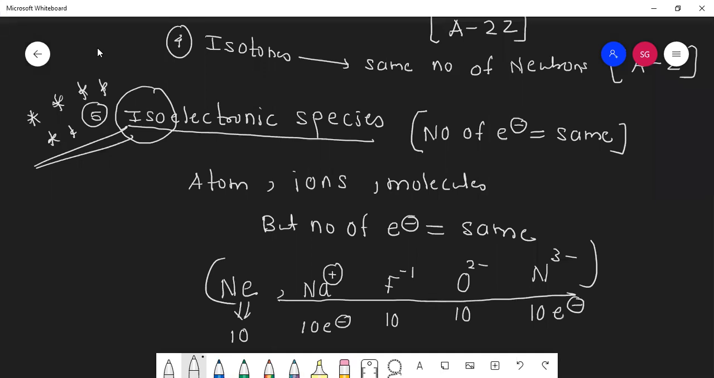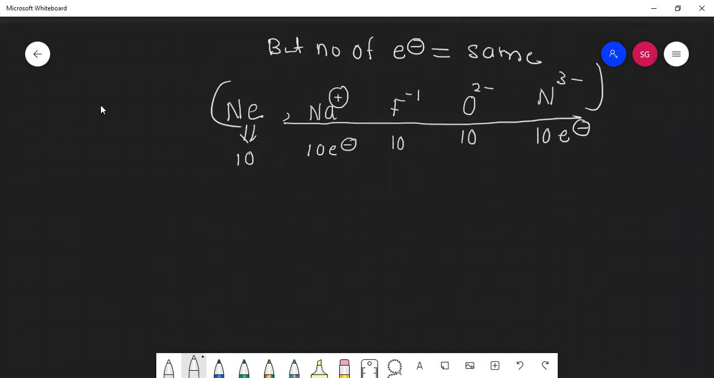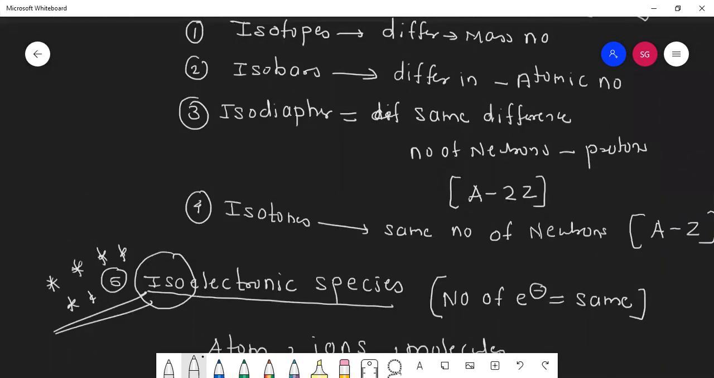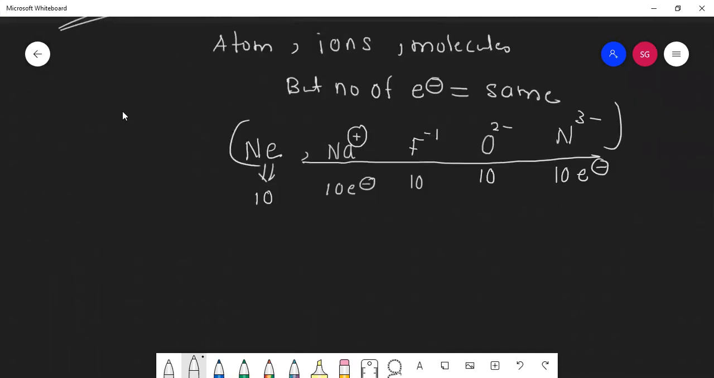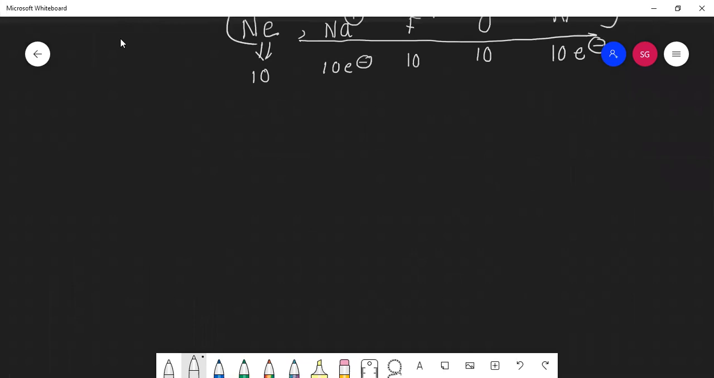If a positive sign is there, that many electrons you will reduce, and if a negative sign is there, that many electrons you will add. So the total number of electrons in all the species is 10. So these are all isoelectronic species of each other. This is the most asked question: which are the isoelectronic species? Okay, a few more examples we'll take, but you need to answer faster.